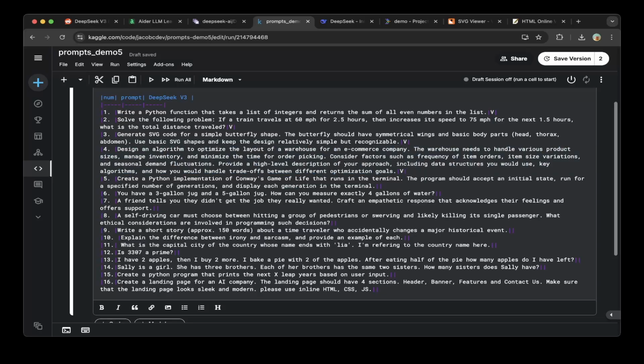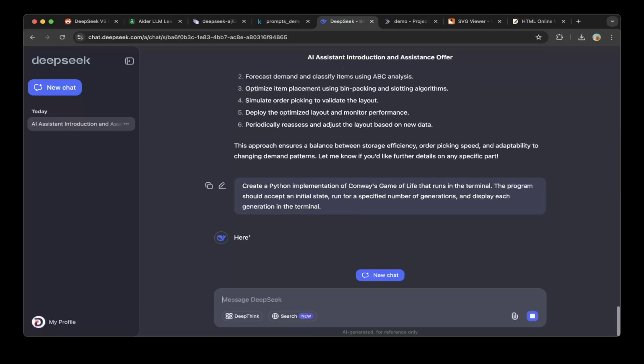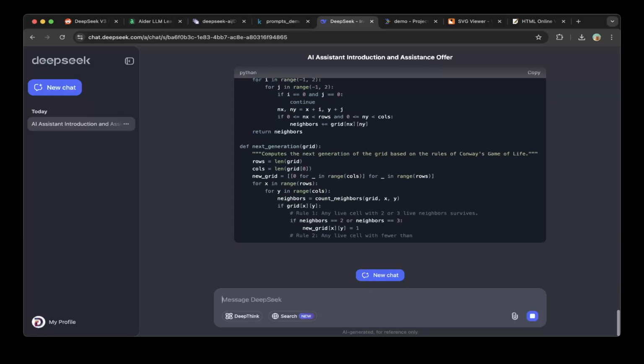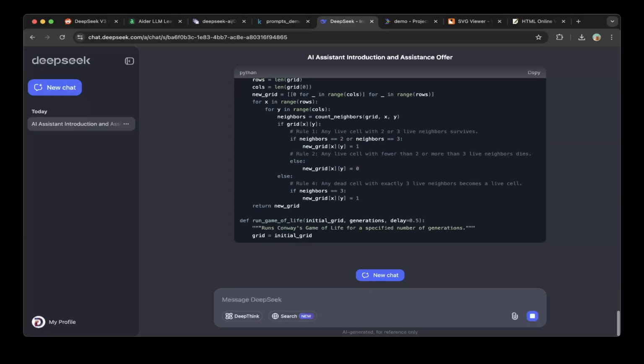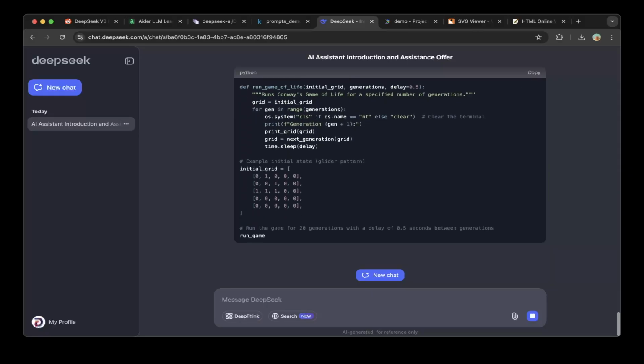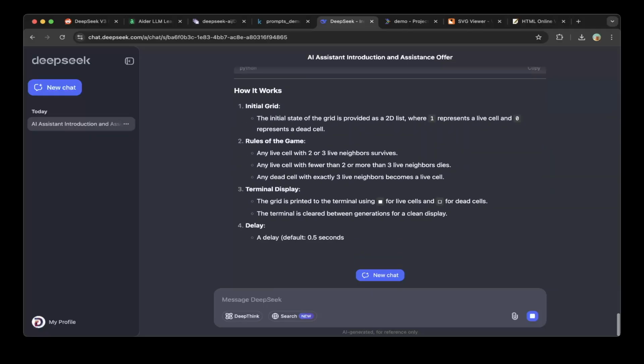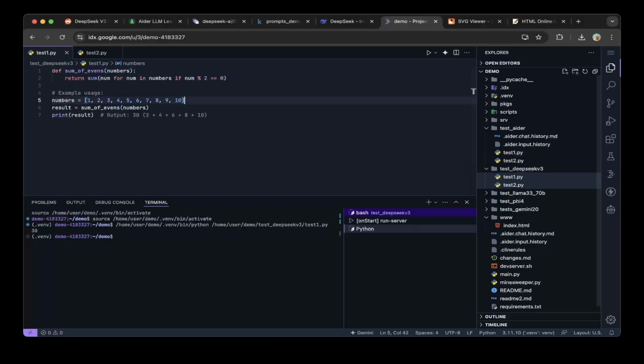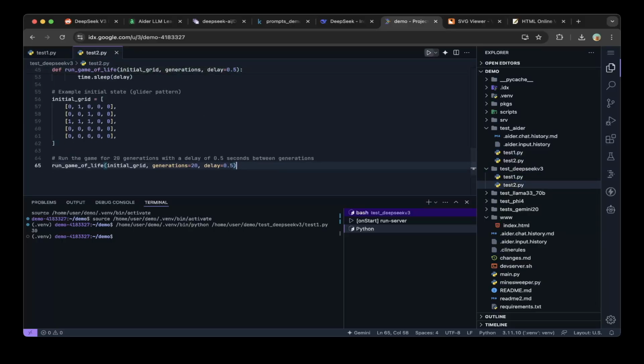The fifth one, create a Python implementation of Conway's Game of Life. Paste the question. Okay, let's copy paste it into the IDX to test it out. So let's click test it out. It's pretty good. You can see that it's very nicely generated. So let's mark that as a pass, with 20 generations.